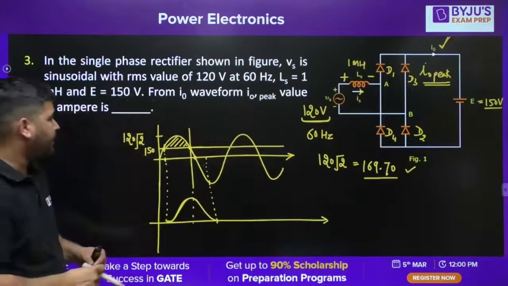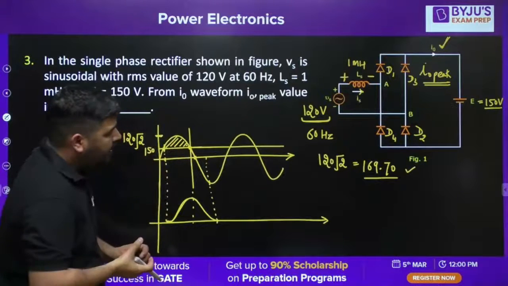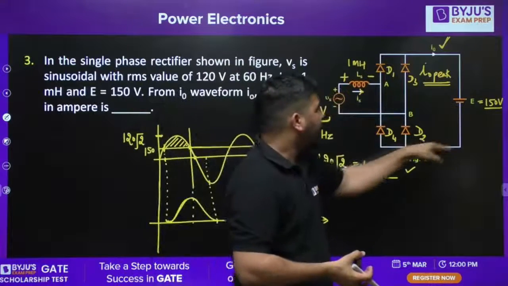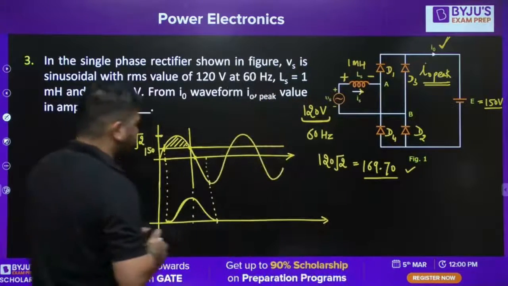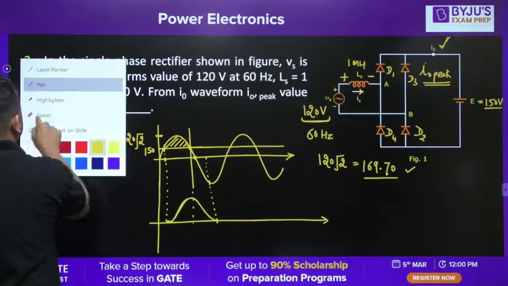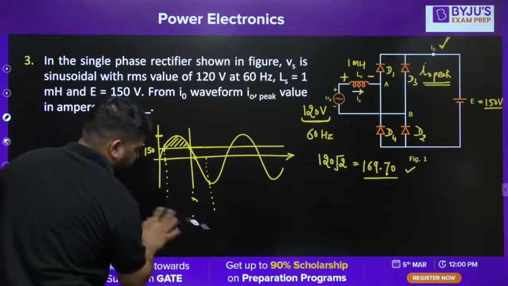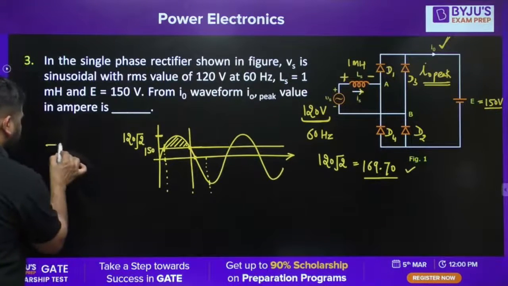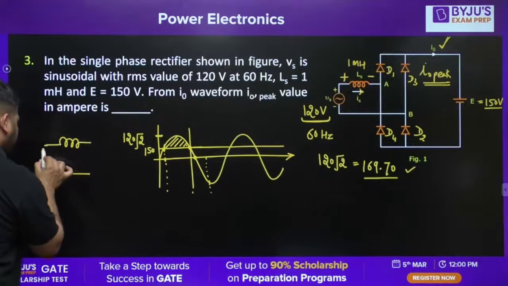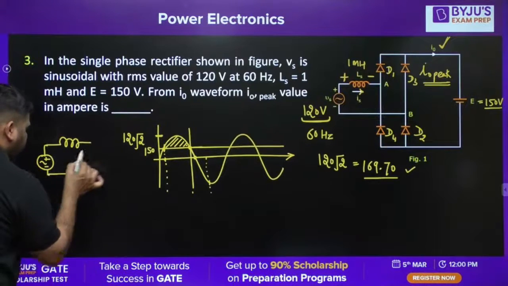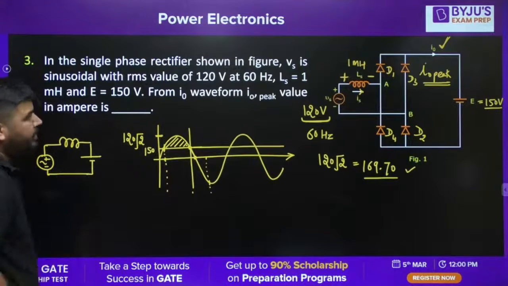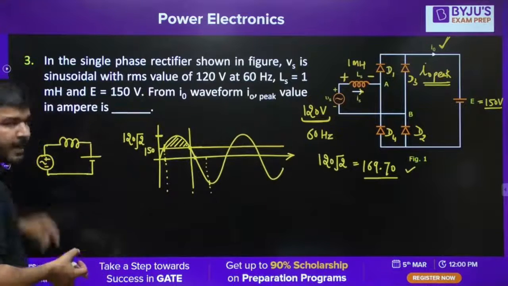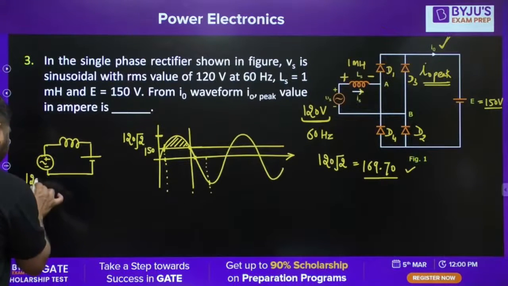Now we have calculated this value. Now we can write the current equation. How to write the current equation? It's easy. We know that across the inductor we have two sources. On this side we have the AC supply. On this side we have the DC supply, because D1, D2 are conducting. It means on this side we have 150 volt. On this side we have 120 root 2 sine of omega t.